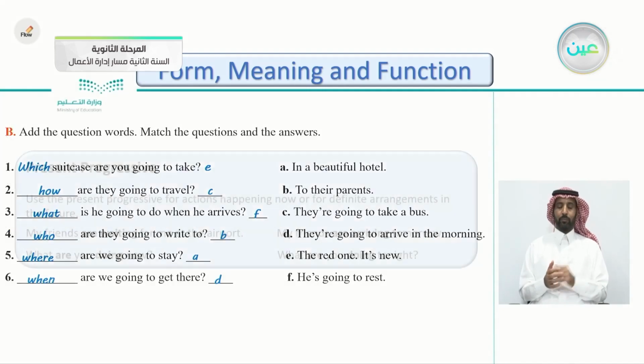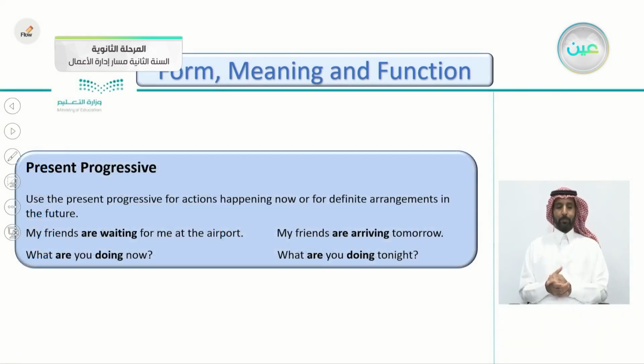They're going to arrive in the morning. Then we continue with the present progressive. We use the present progressive for actions happening now and for definite arrangements in the future. For example, here, my friends are waiting. This is the progressive here, be and -ing. My friends are waiting for me at the airport.